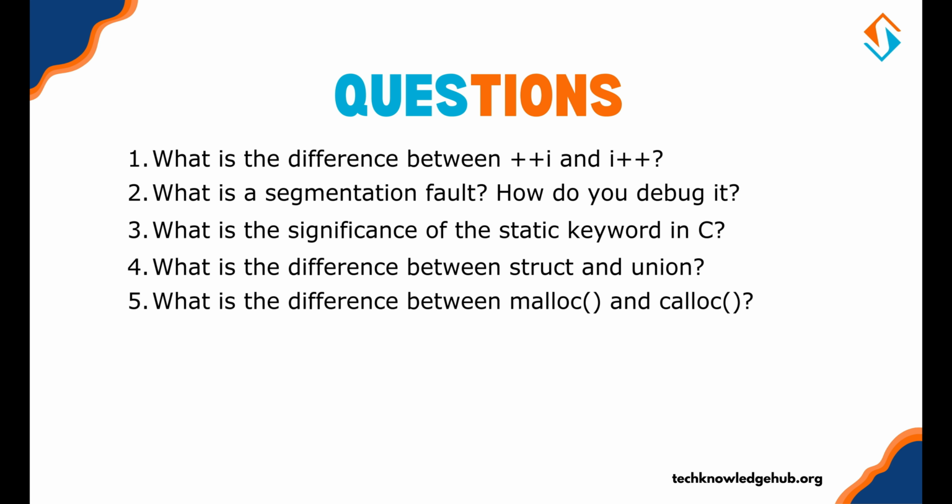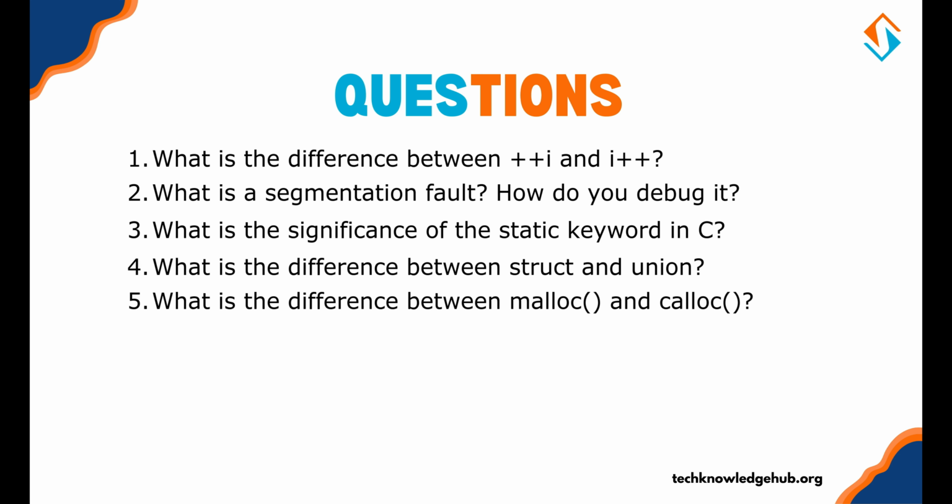The third question we have is, what is the significance of the static keyword in C? The answer is that the static keyword limits the scope of a variable or function. A static variable inside a function retains its value between function calls.